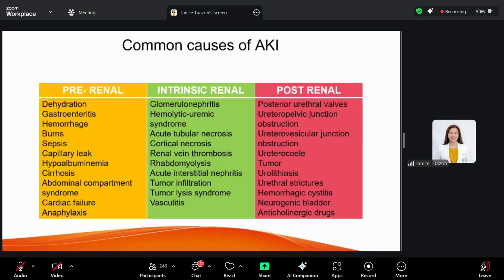Okay? Now, for the intrinsic renal AKI, it is characterized by renal parenchymal damage. So as I've said, it could be due to the sustained hypoperfusion. It can be due to the pre-renal that was not immediately addressed. It can also be due to glomerulonephritis, rapidly progressive glomerulonephritis, your hemolytic uremic syndrome, acute tubular necrosis, and so on.